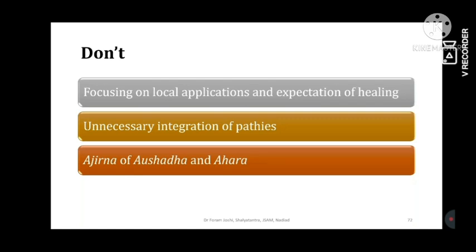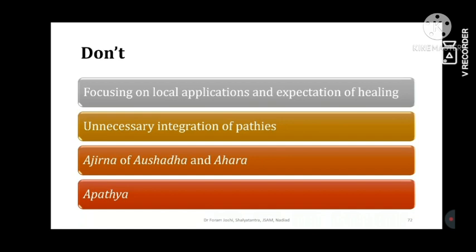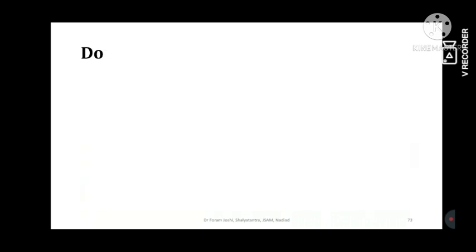A list of medicines, 14 medicines, 22 medicines, given to IPD patients for 1 month, 2 months, and there is no kind of result. The case goes to a worsening condition, and that happens because of Ajirna of Aushadha. Our bodies are used to Ajirna of Ahara and not Ajirna of Aushadha, because that impacts very, very badly. And importantly, apathya. One must always keep in mind what apathya is for which particular case.